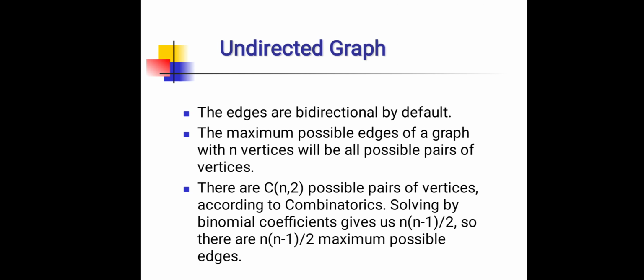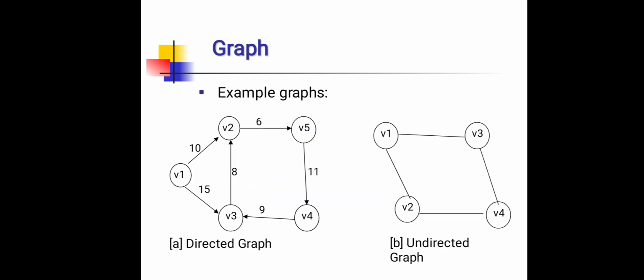There are nC2 possible pairs of vertices according to combinatorics. Solving by binomial coefficients, it is given as n times n minus 1 divided by 2. So, there are n(n-1)/2 maximum possible edges. These are examples of both directed and undirected graphs. In a directed graph, we can see only one direction from one vertex to another, and in an undirected graph, we can move in any direction.